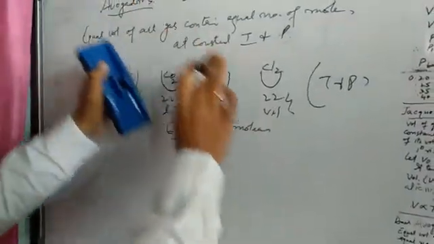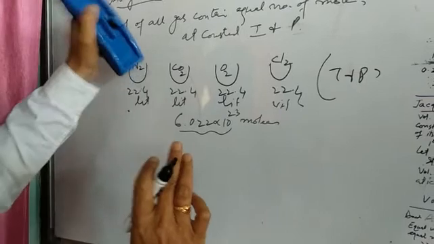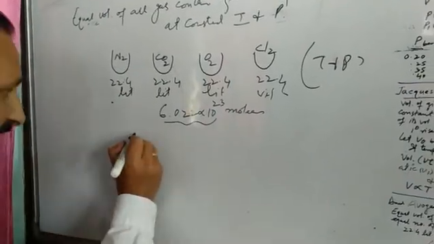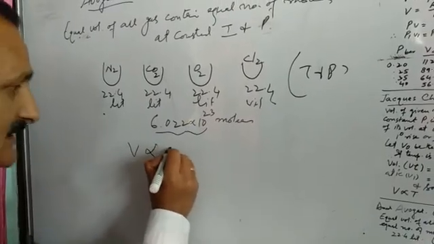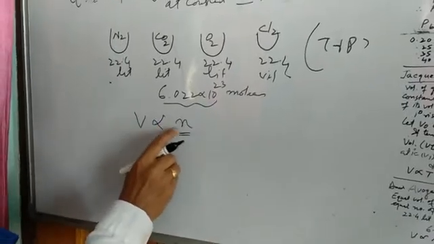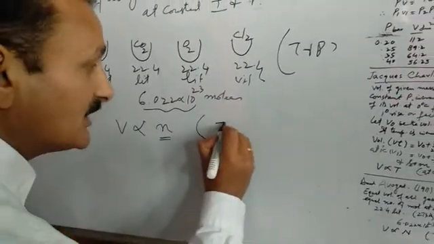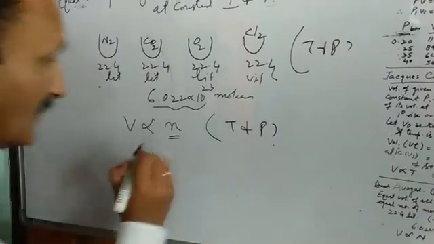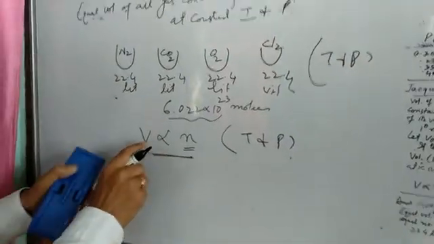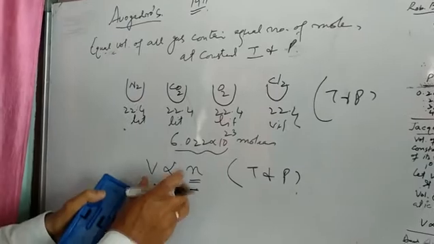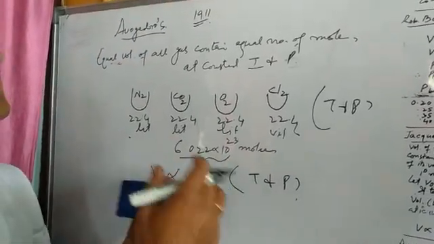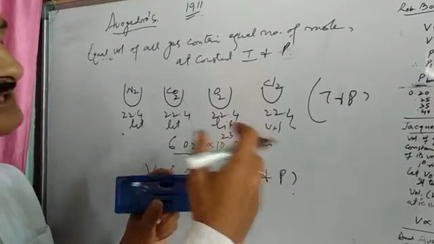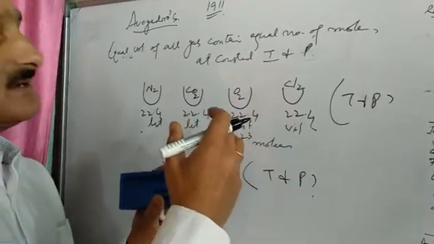So Avogadro's gas law can also be put like this: volume of a given mass of a gas is directly proportional to the number of molecules or number of moles at constant temperature and pressure. This is the mathematical expression of Avogadro's law. And today we will end here. In the next lecture, we will discuss the gas equation.